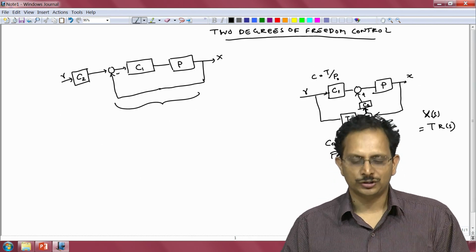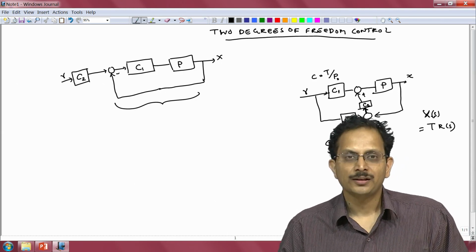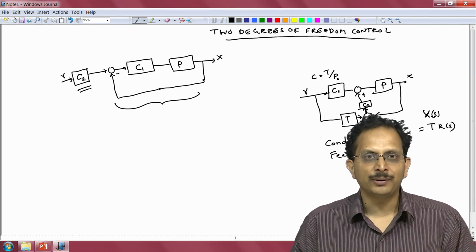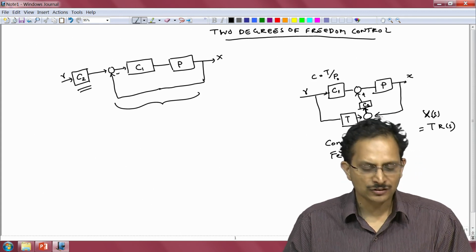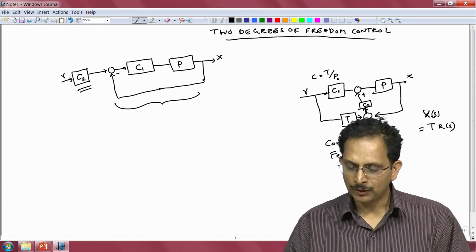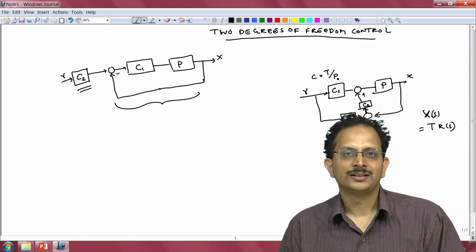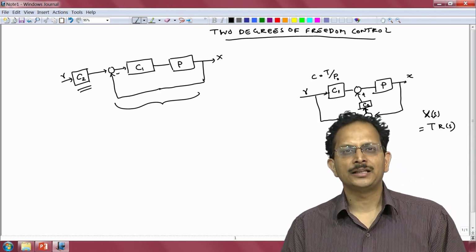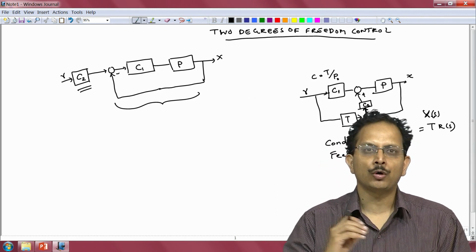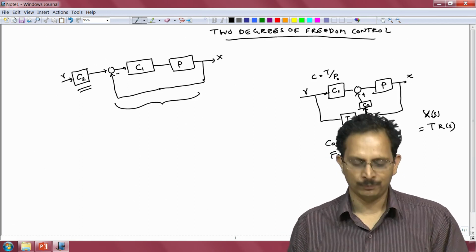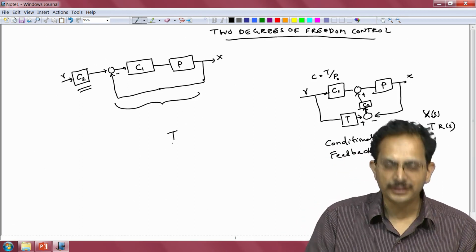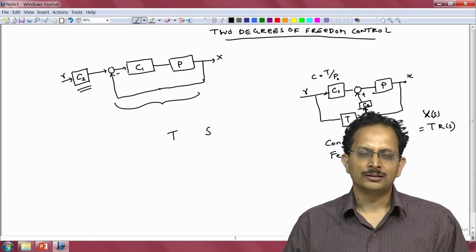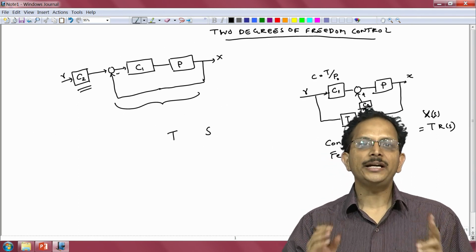Now, to answer this question, what one needs to recognize is that regardless of which configuration we use, regardless of whether C2 is acting as a pre-filter and appears immediately after the reference R and before the feedback part of the system, or whether it is part of this conditional feedback system, or whether it is in the feedback path as we first drew, ultimately there will be only two transfer functions associated with the overall feedback system that we can independently tune, and those two transfer functions will be the transmission function T and the sensitivity function S. So, regardless of which of these structures we use, we will ultimately have the ability to tune only two functions